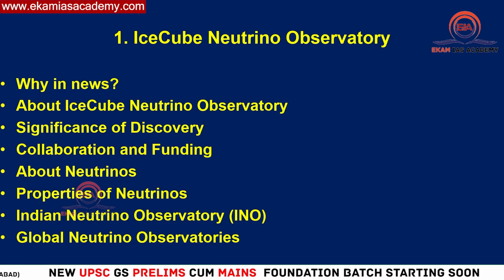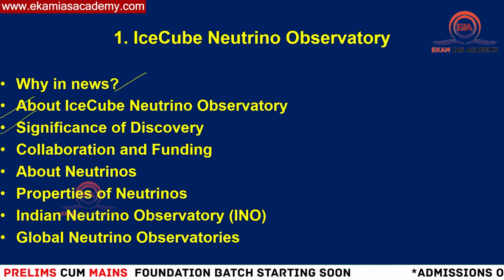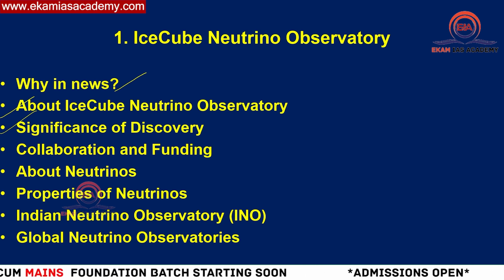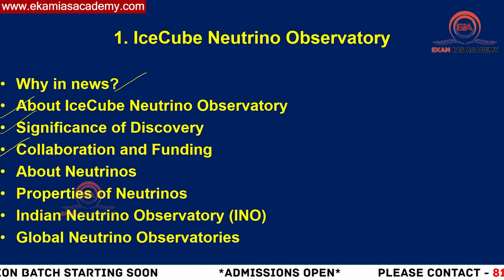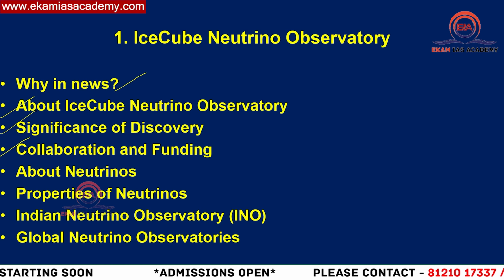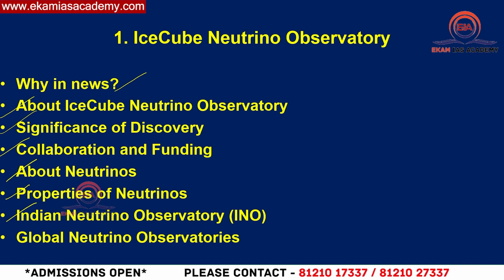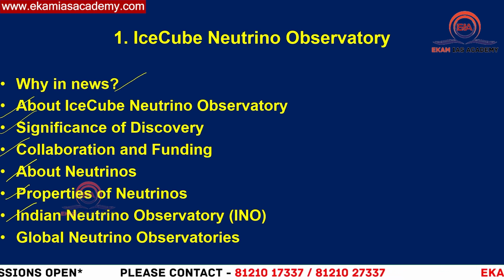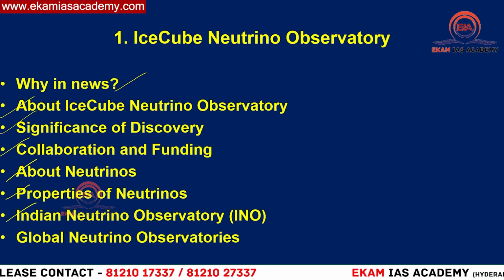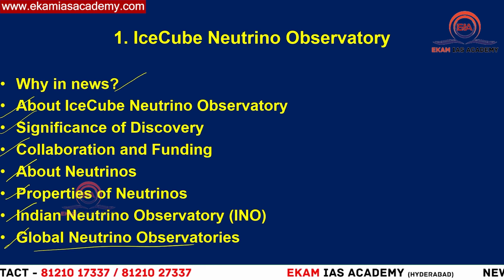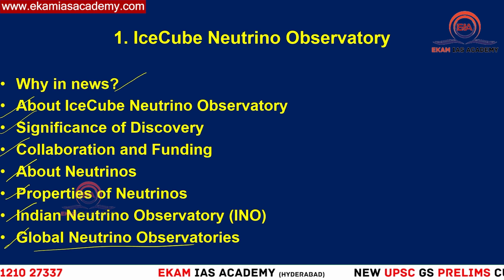What we are discussing as part of this is why it was in the news, what this observatory is, what its significance is, what they have discovered significantly as part of the discovery and observations, and what the collaborative efforts involved in this observatory are, and from where they are getting this funding. We'll know the fundamental aspects and properties of neutrinos, and the Indian Neutrino Observatory, where it was located and what its level of functioning is. Who started this neutrino observatory, why there is opposition to this, all these other aspects we'll know. At the end, we'll look into what global level neutrino observatories we have in different parts of the world.